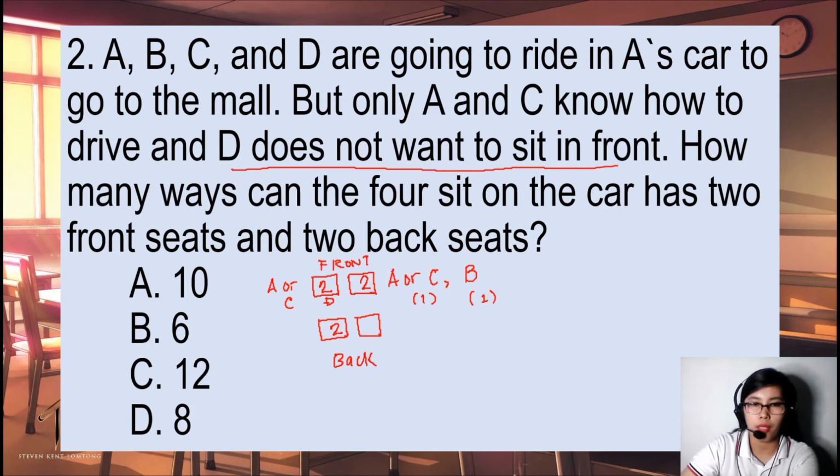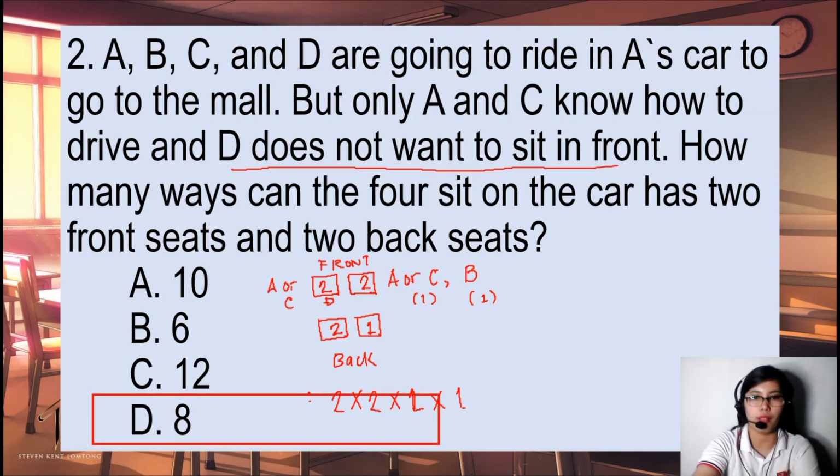And since there are only 4 of them, for the last seat only one can occupy it. Therefore, our answer would be 2 times 2 times 1. Oh, 2 times 2 times 2 times 1. Sorry. So that is equal to 8.